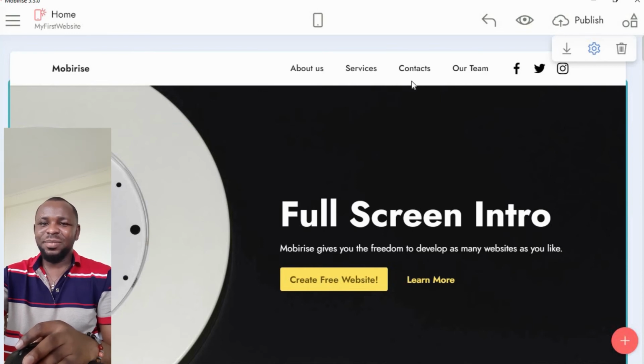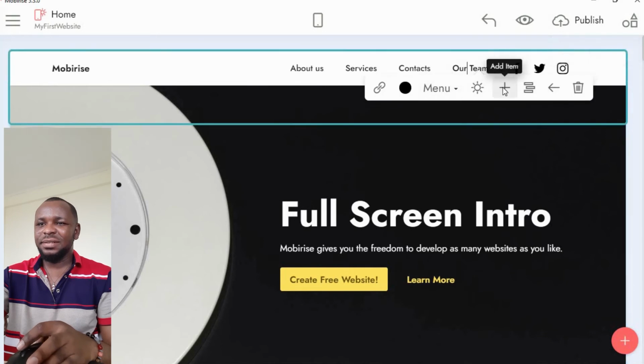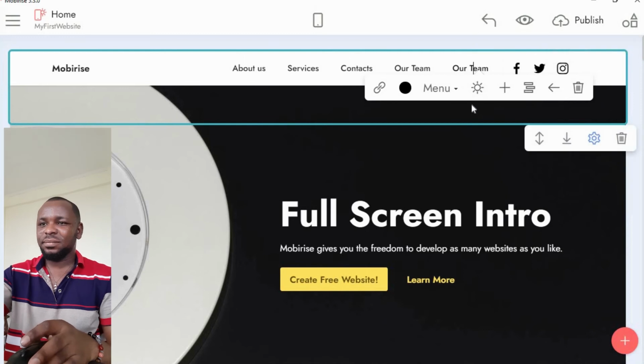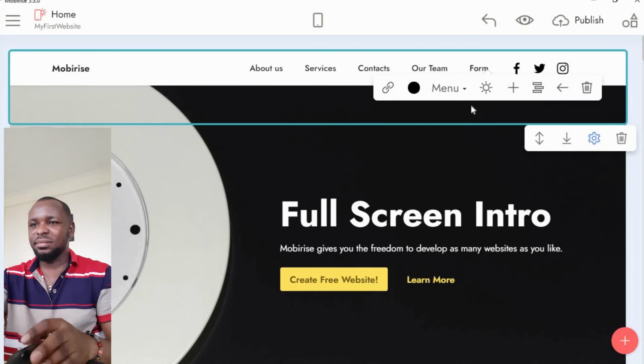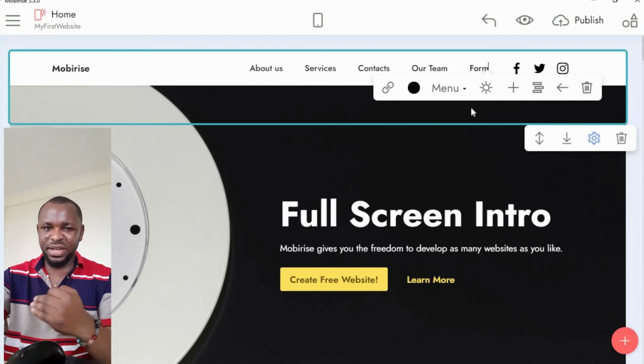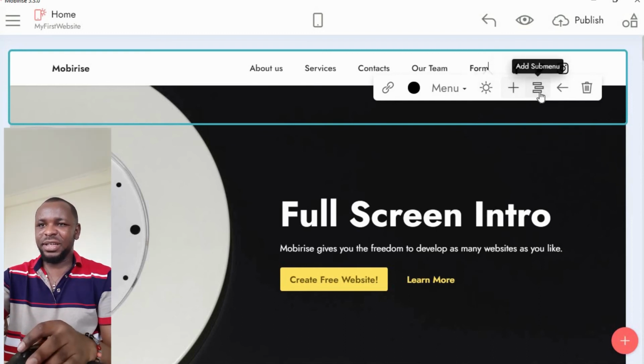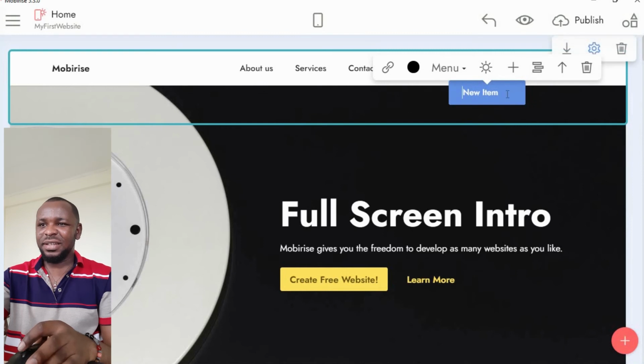If you want to create a drop down from here, let me add one. Let me call it form. And I want to have a menu under the form. So when you click here, see we have add sub menu. When I click the item, it allows me to enter one item.